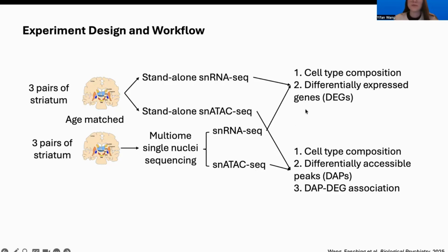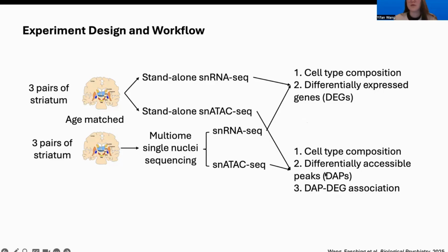these 6 pairs of single-cell RNA-seq data, we were able to take a look at the cell type composition change in the TS brains, as well as the genes which are differentially expressed in the TS brains. And with the single-cell ATAC-seq data combining all 6 pairs, we could check the cell type composition as well.